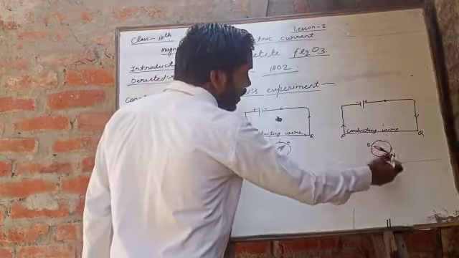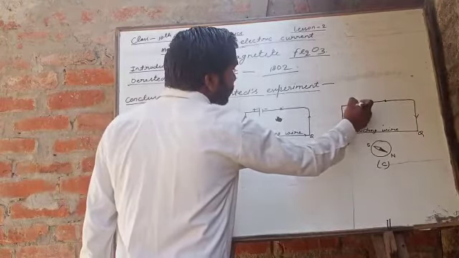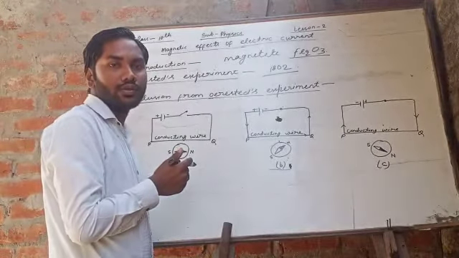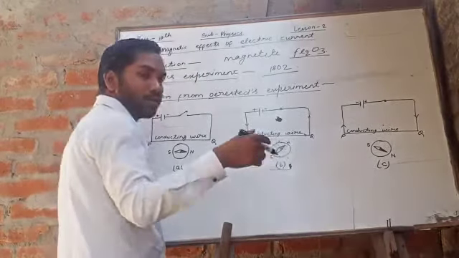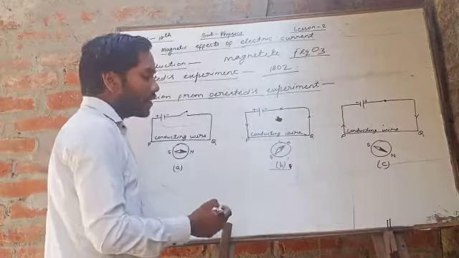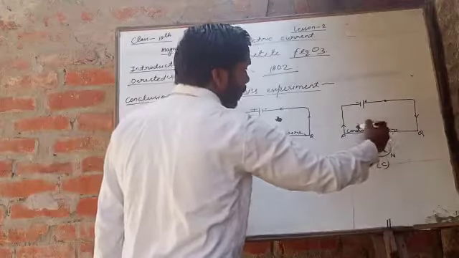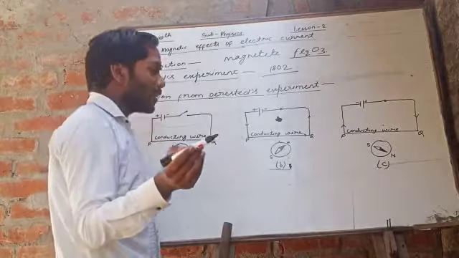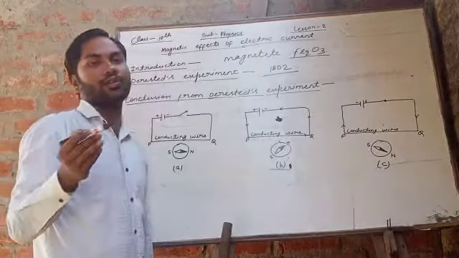In figure C, when the current is reversed, means the direction of current has been changed, the deflection will also be in the other direction. You can see here the direction of the magnetic needle is different and here it is different.